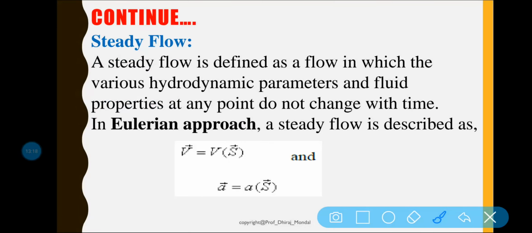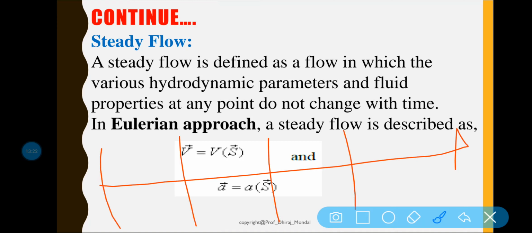Let us consider these are different time frames: 12 o'clock, 1 pm, 2 pm, 3 pm, 4 pm, like this.